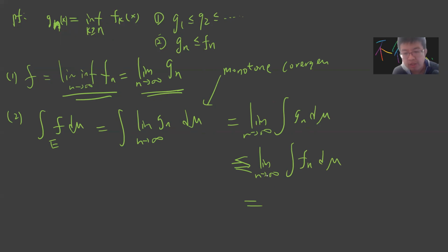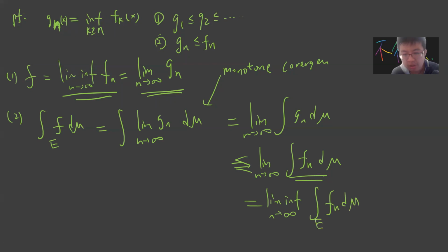So now we have this. Because if the limit exists, it is less than or equal to, and this can be changed into a limit inf. So this is just the integral of f_n d mu.